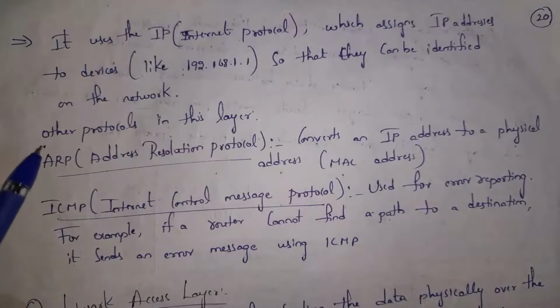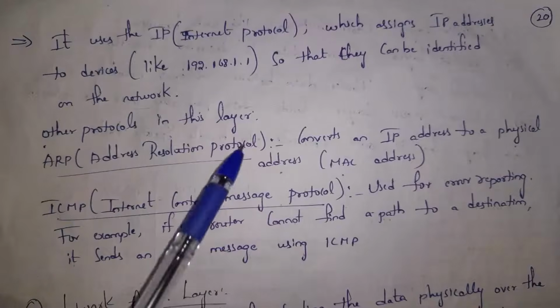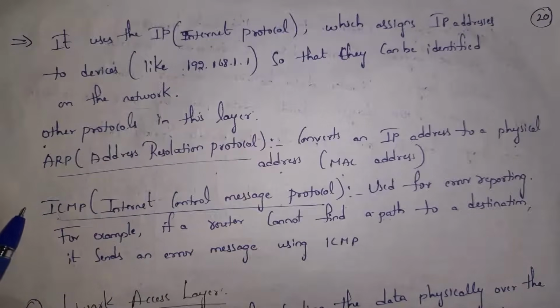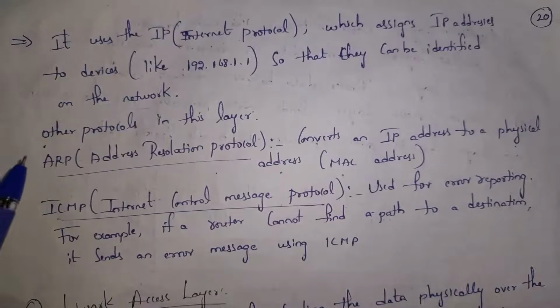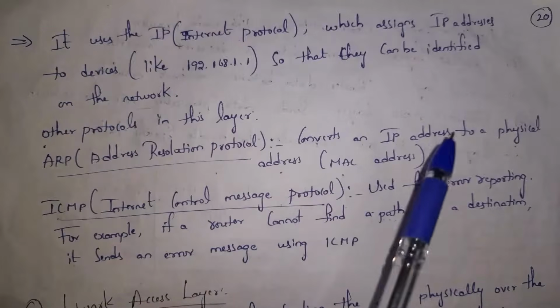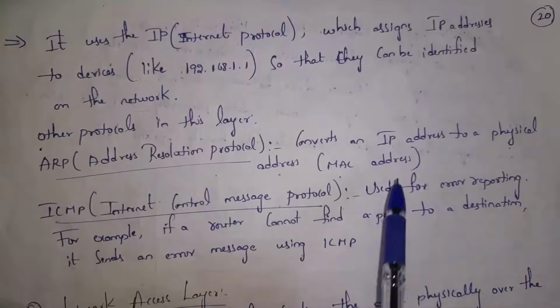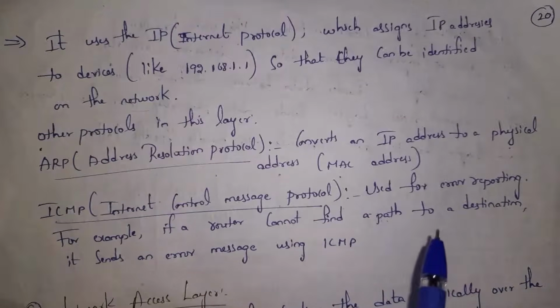They are ARP and ICMP, where ARP stands for Address Resolution Protocol, and ICMP stands for Internet Control Message Protocol. Guys, what ARP will do is convert our IP address into physical MAC address. Each and every device contains a MAC address. By using that MAC address, we can identify devices. So at first, data is transferred using IP address, and later on, this IP address is converted into MAC address, so that receiver will read data.